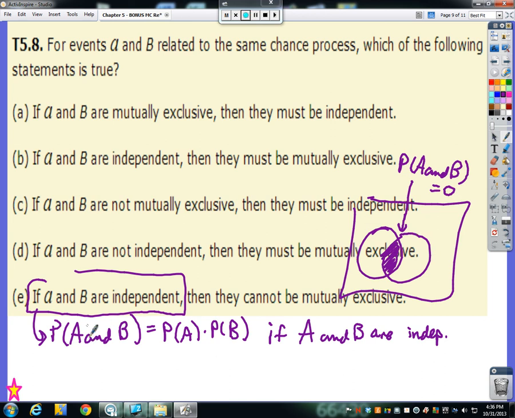So if we go back to this, then we're saying, if A and B are independent, then that value of probability of A and B is really 0. And we can't just take the product of these two things and get 0 out of the probability for that. So that's my explanation for why the answer is E.